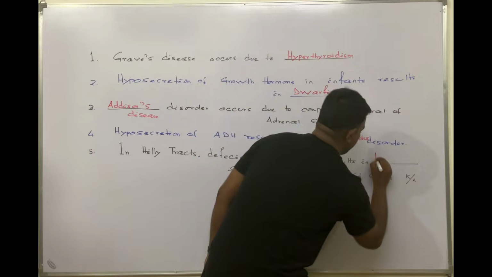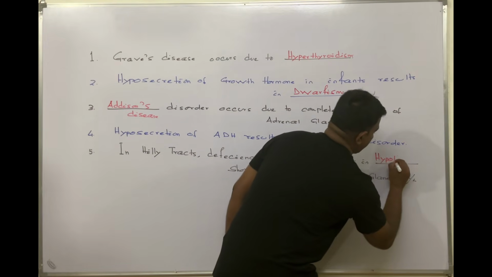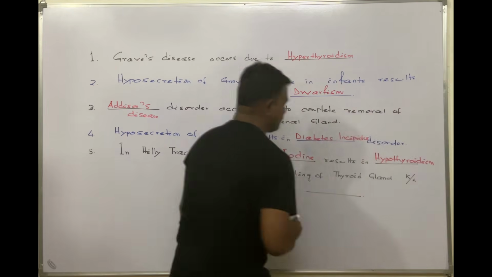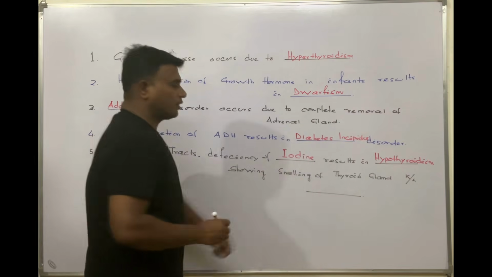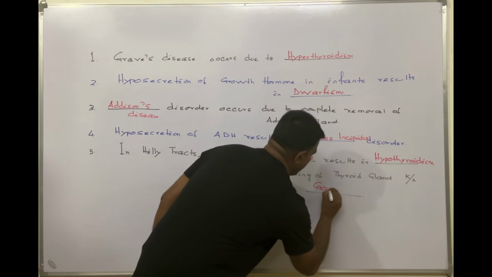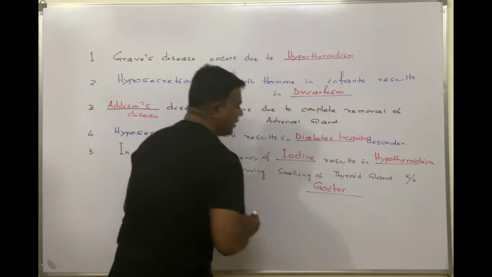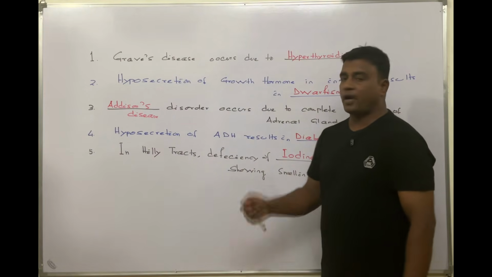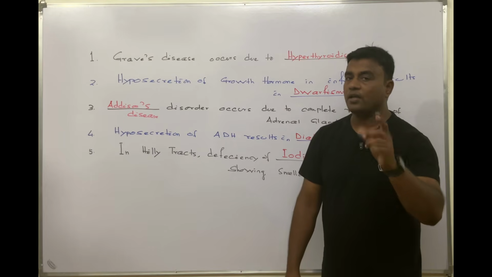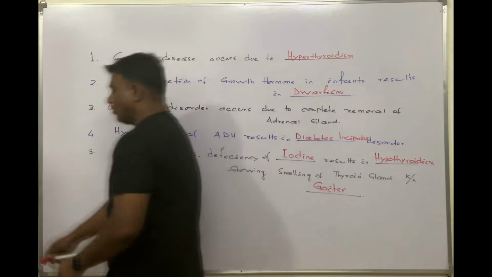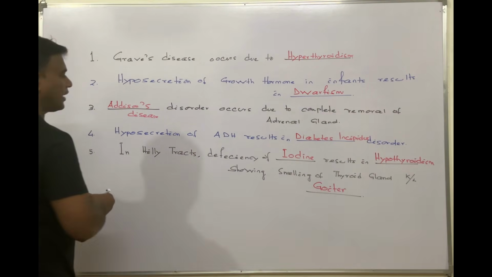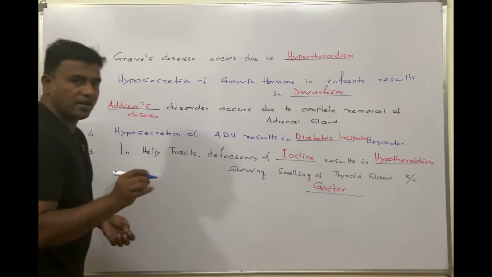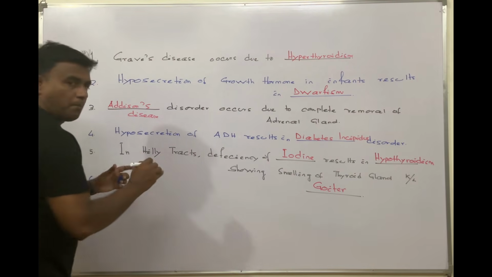Deficiency of iodine results in goiter, showing swelling of the thyroid gland. This is hypothyroidism, because this is the thyroid deficiency, showing swelling of the thyroid gland, which is known as hilly goiter or endemic goiter or simple goiter. And that shows that in hilly tracts, the major important factor is iodine. Now, one of the most important and applicable questions. Question number 6, this is the bonus one in this series, very, very important.